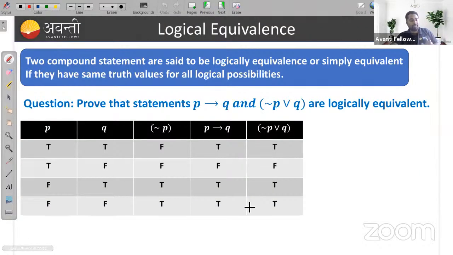Now, logical equivalence. What can we say in logical equivalence? Compound statements are said to be logically equivalent, or simply equivalent, if they have the same truth values for all logical possibilities. Suppose you have two statements: one is P implies Q, and another compound statement is negation of P or Q.